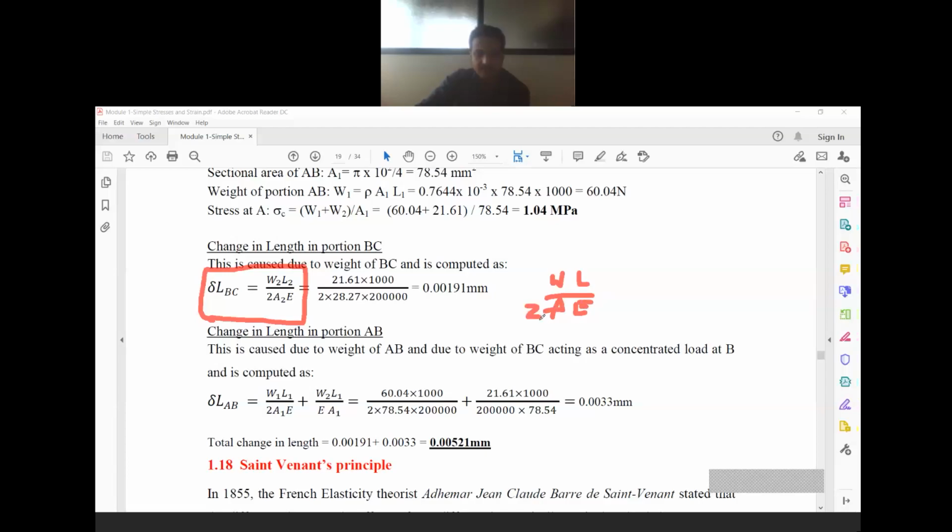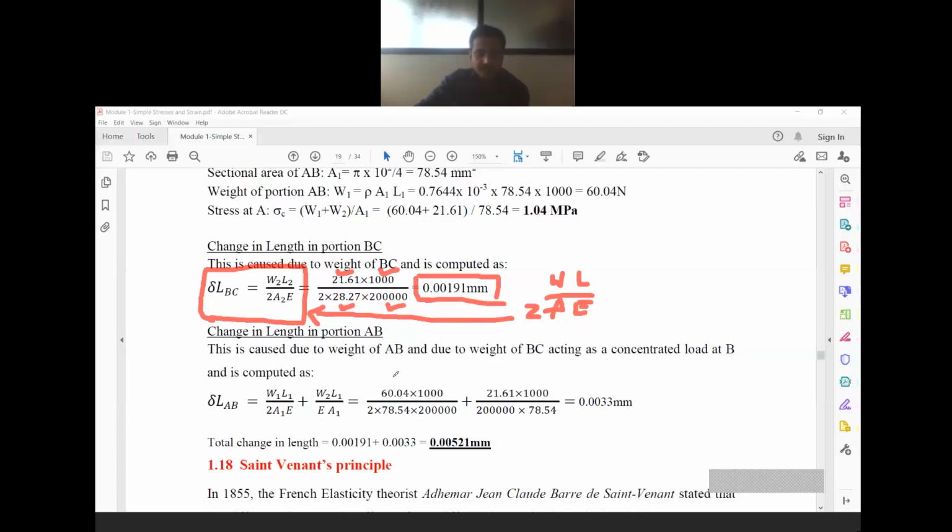So WL by 2AE is converted like this. So substitute the values. W2 we have calculated, L2 we know, A2 we have calculated, E we know. So substitute, and this is the change in length. So change in length for portion BC alone is 0.00191 mm.